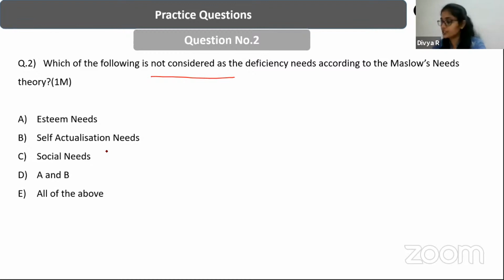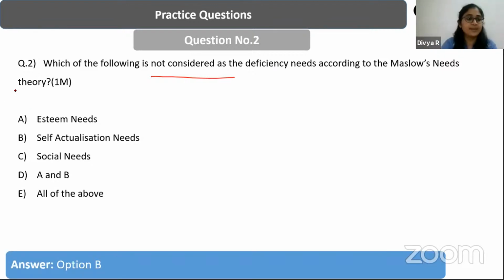So what is the answer for this question? Which of the following is not considered as the deficiency needs? Yes, it is B. Self-actualization needs are not considered as the deficiency needs.